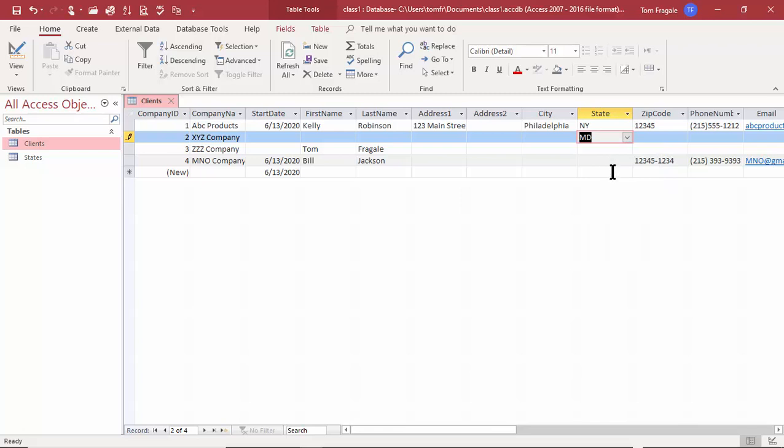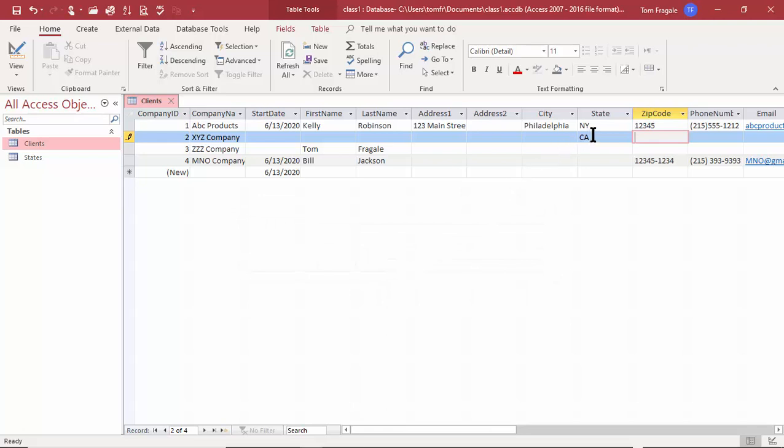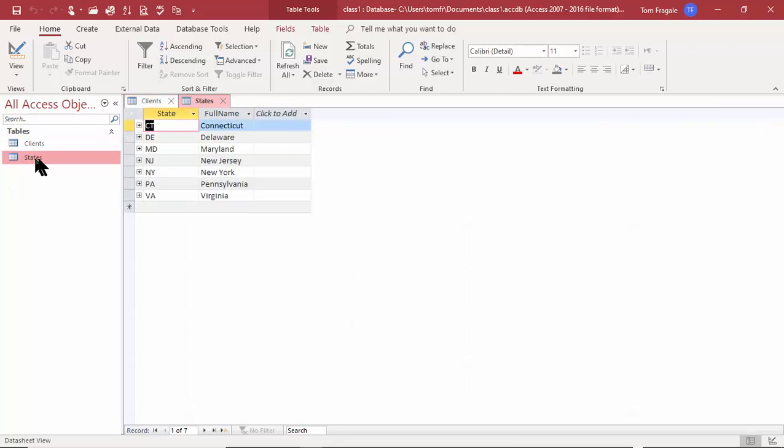Now remember how we enabled that integrity. So if I type in California here, and I try to leave that record, it says it's not in the states table. So the integrity did kick in there. It's only going to allow me to pick the states that are already in the states table. Now, that's kind of interesting. What if I wanted to add California in? I would go back to the states table first. I'll double click on states. Then I'll add California in.